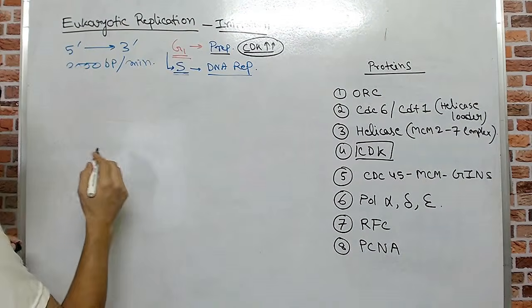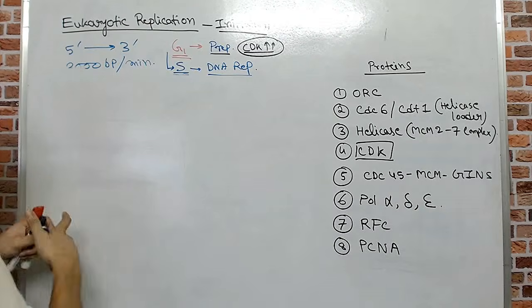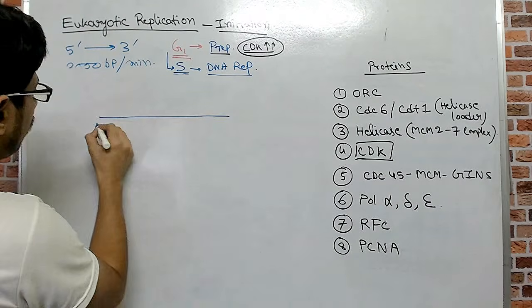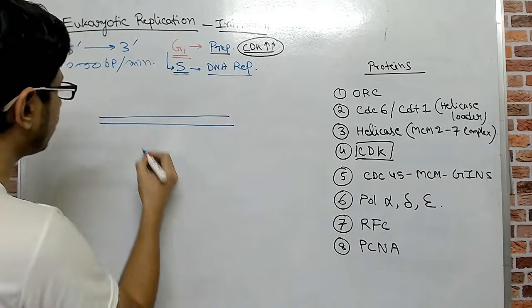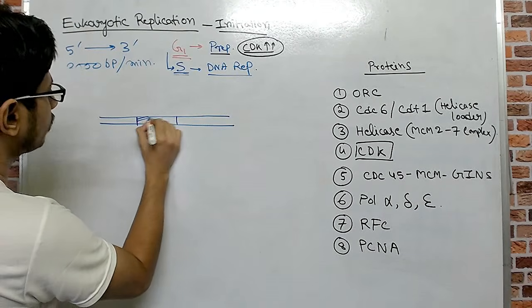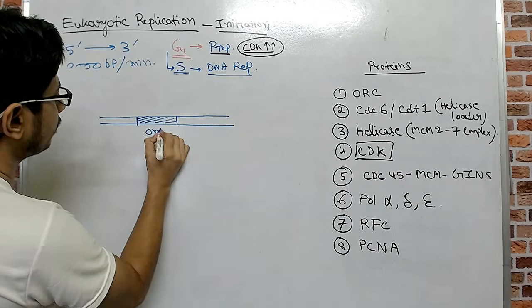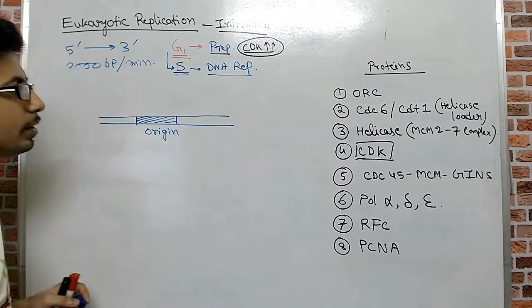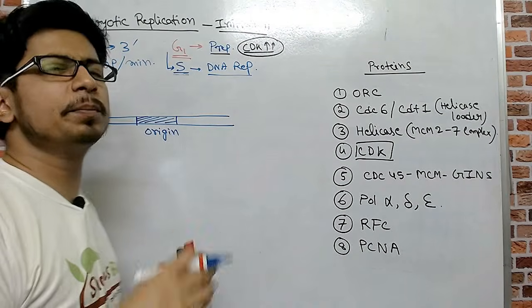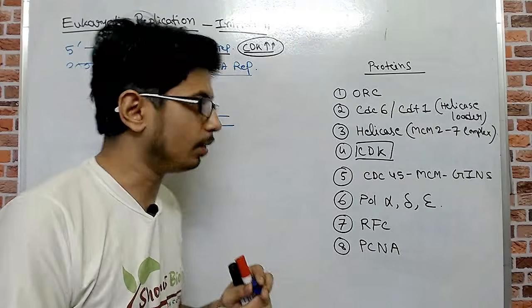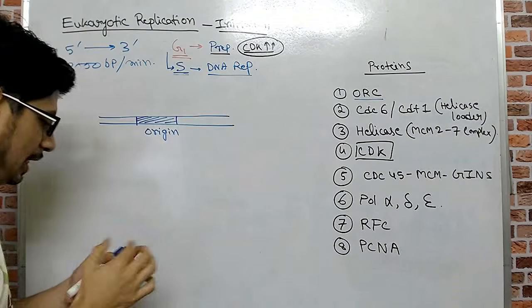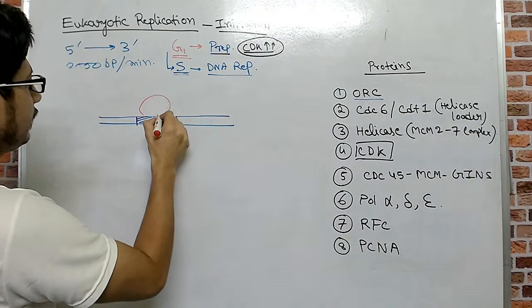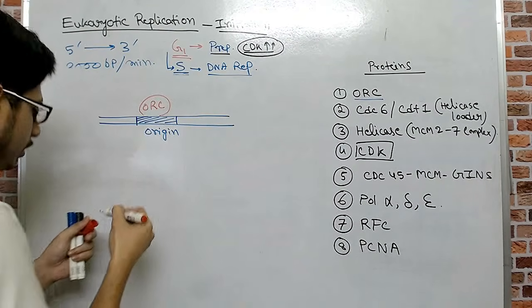See, first things first, what I should draw here is the DNA itself. There is always an origin of replication. In prokaryotic DNA there is an origin of replication, and in eukaryotes there is also an origin of replication. Let's say this is the origin of replication, okay? And this origin of replication site must be recognized by a protein complex, in this case ORC, the origin recognition complex. The very first protein involved here is the ORC.